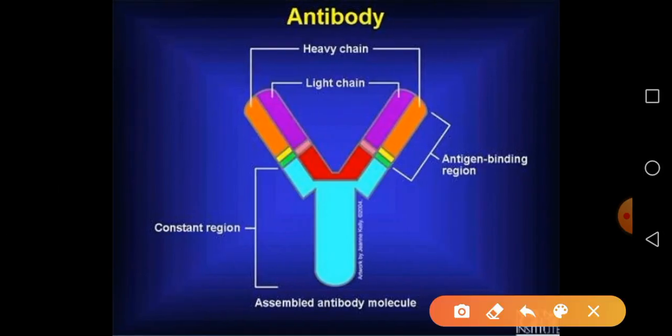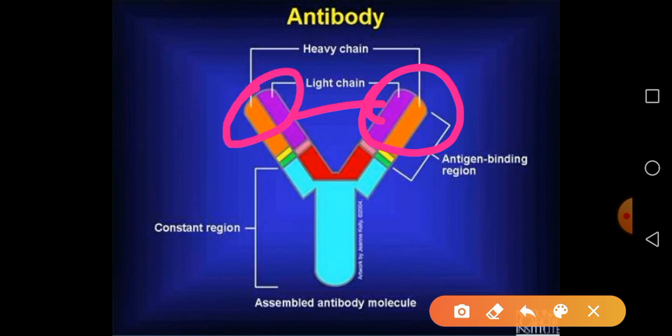You can see this is a clear picture of the antibody. Here, these are the light chains, and these are the heavy chains. And this region is the antigen binding region. This is also the antigen binding region. It is also called the variable region, and that is actually responsible for antigen binding.